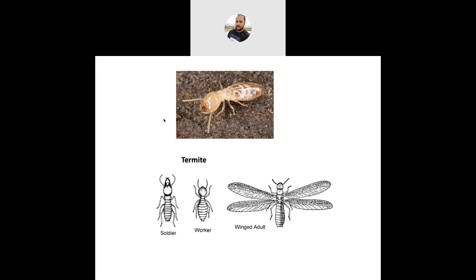Trophallaxis means the continuous sharing of food material between members of the same group, mouth to mouth and anus to mouth. So these are the internal characters. Salivary glands are very well developed. Fat bodies are well developed in sexually matured forms like the female and male reproductive castes, the king and queen.